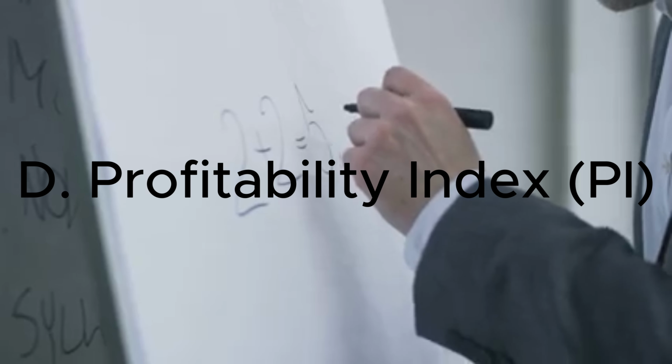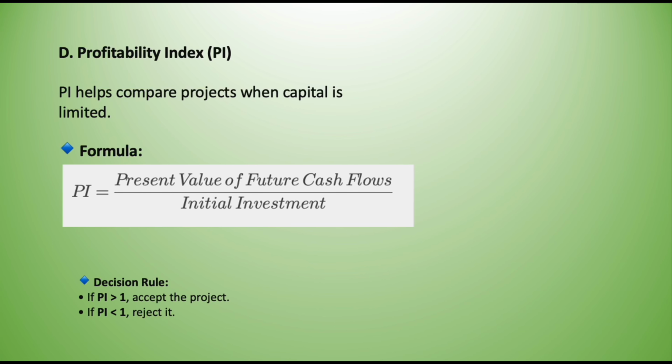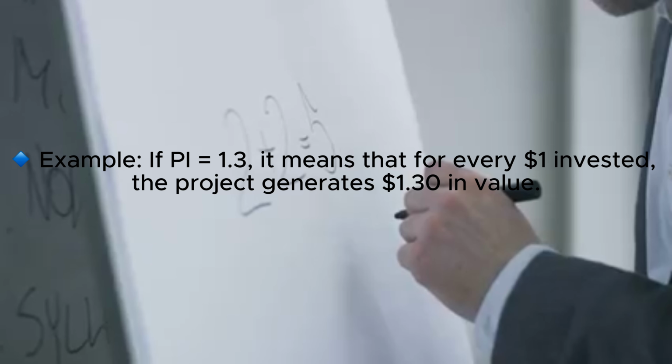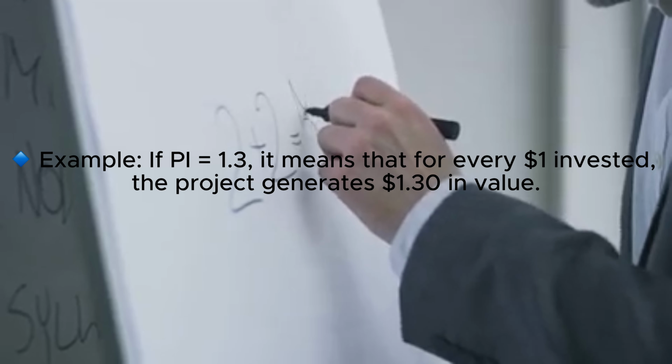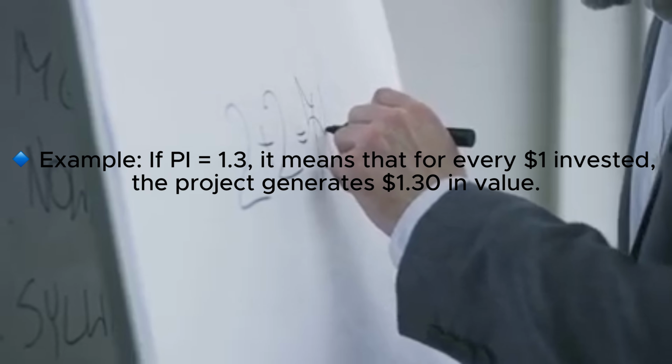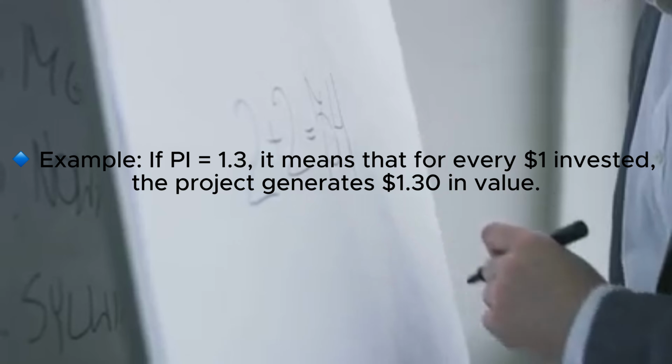D. Profitability index (PI). PI helps compare projects when capital is limited. Formula. PI equals present value of future cash flow over initial investment. Decision rule. If PI is greater than 1, accept the project. If PI is less than 1, reject the project. Example, if PI equals 1.3, it means that for every $1 invested, the project generates $1.30 in value.